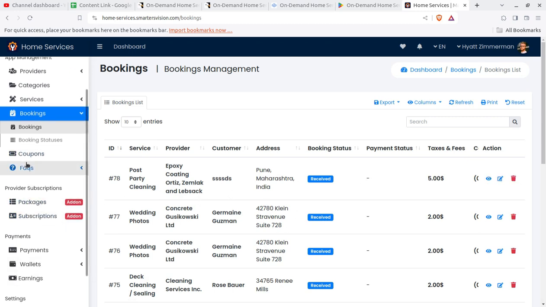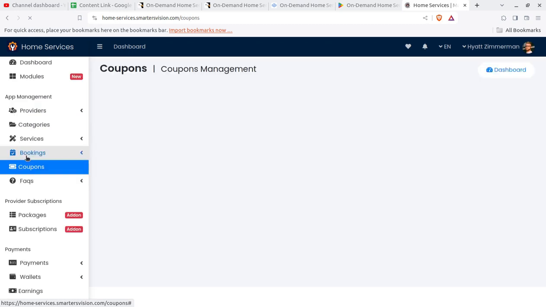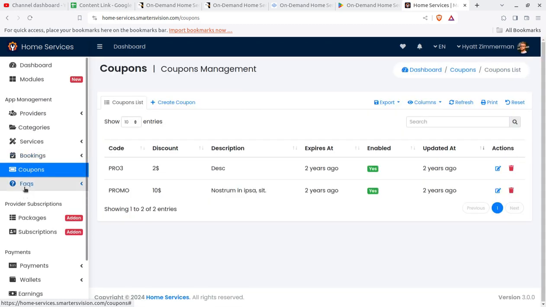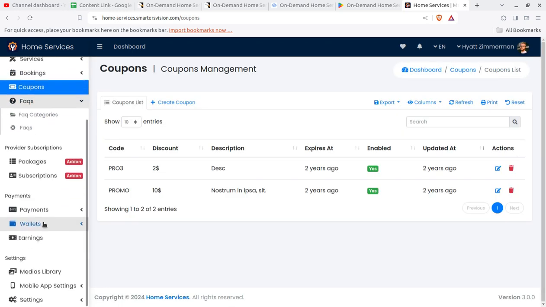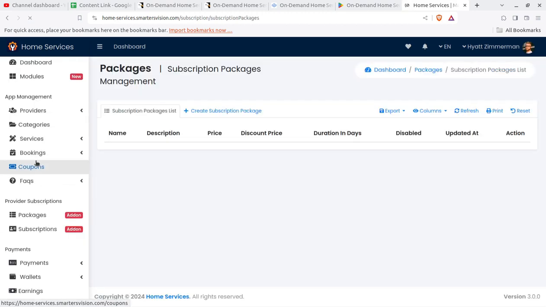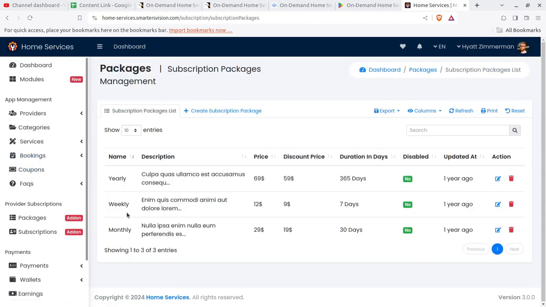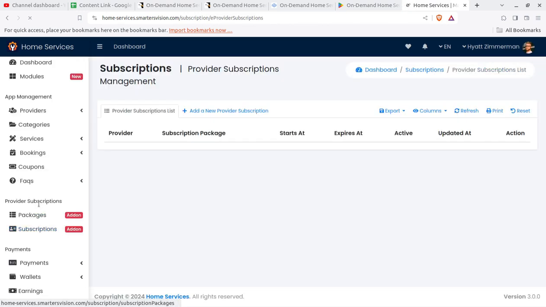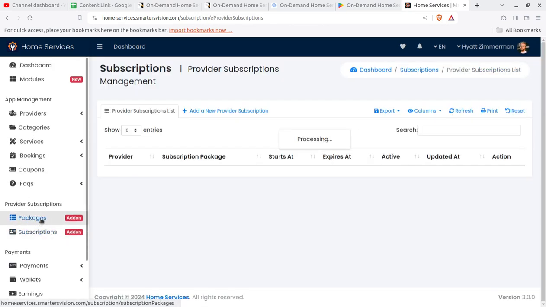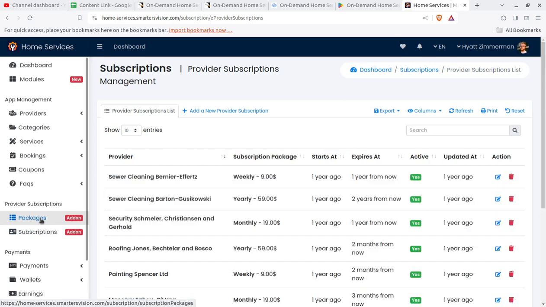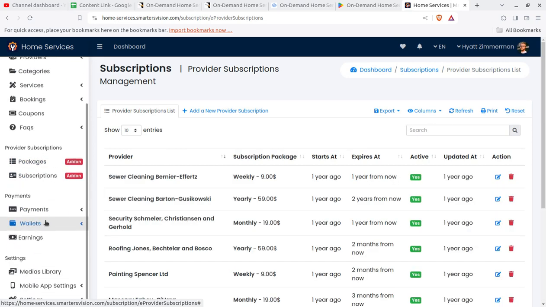Okay, so the coupons is available for promoting through the coupons and the FAQ. Packages for providers you can set, like yearly, weekly, and monthly packages. Subscription you can get, but these are the things available in the add-on version of the application script. So you have to buy additional things.